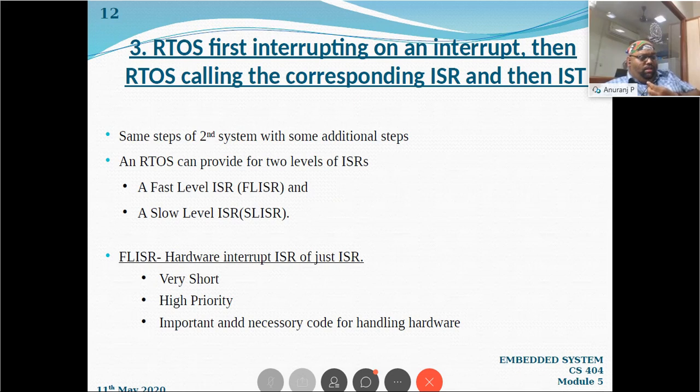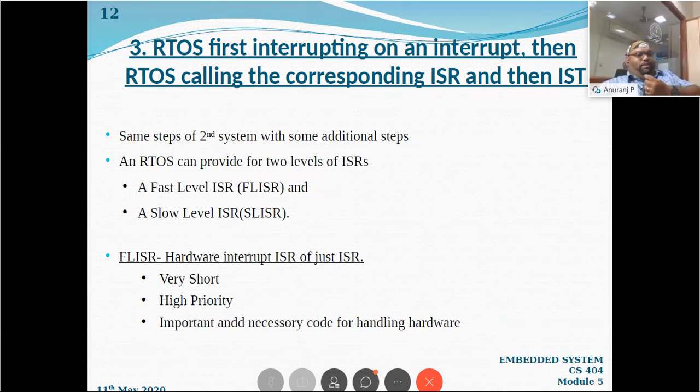After the execution of that ISR, the control returns to the RTOS. Then the RTOS decides, depending upon the priority, which task to execute: the task which was already interrupted earlier, or the task which was intimated during the execution of the ISR.